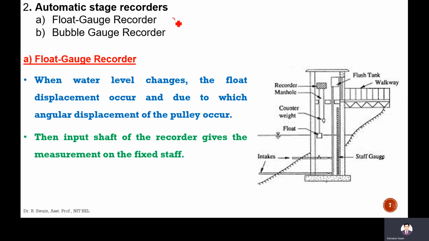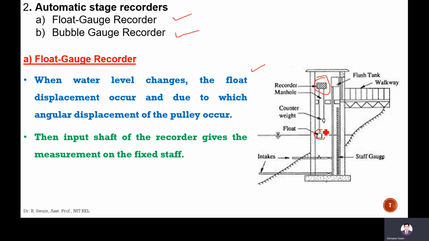Automatic stage recorders: one is the float type recorder, another is the bubble gauge type recorder. In the float type gauge recorder, there is a float here. When the water level changes, the float moves, so there will be displacement of the float. There is a pulley system here, and your recording system is there.